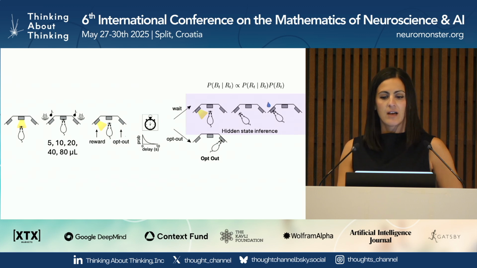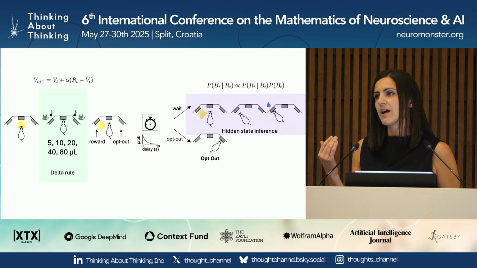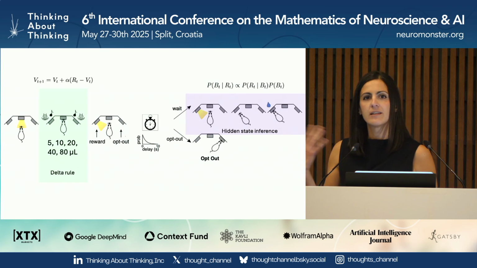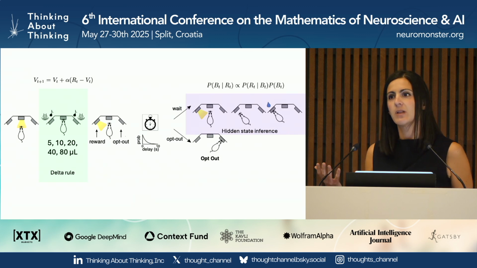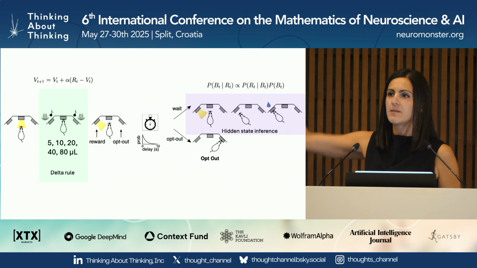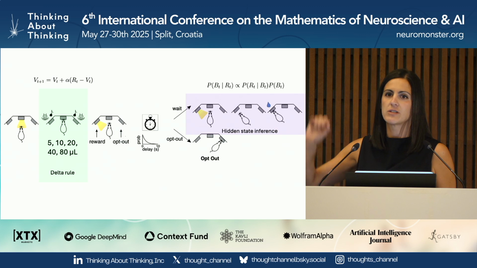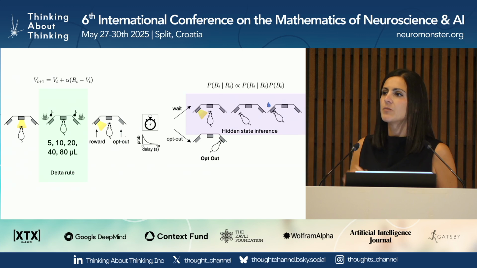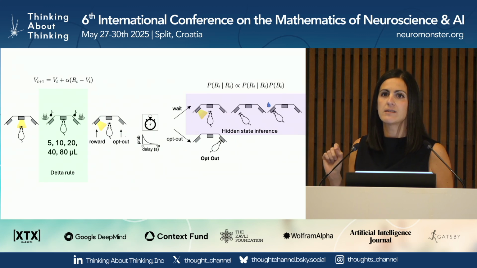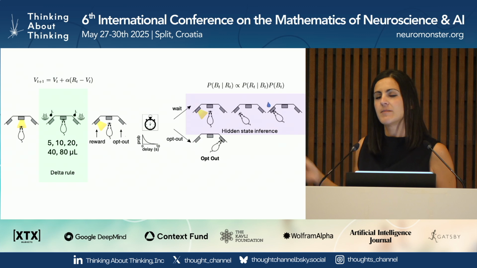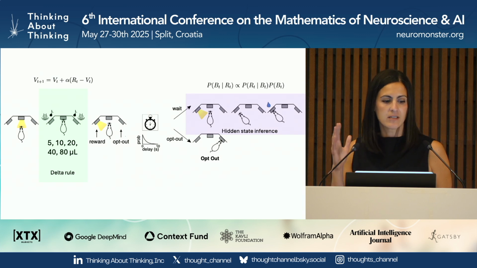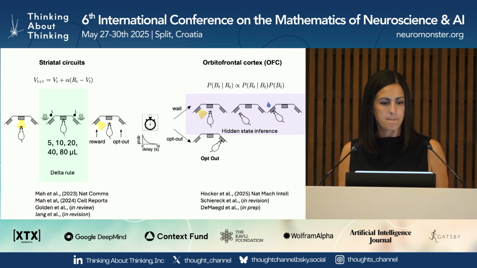I don't have time to get into it today, but I just want to mention, to this point about degeneracy, we also find that when rats initiate trials, their trial initiation times are also sensitive to the blocks, but they reflect a fundamentally distinct computation, which is a standard delta rule or a reinforcement learning rule, okay? If we were to just look at a very coarse level, we wouldn't be able to adjudicate between these. But using all of these higher dimensional readouts of behavior, it's very obvious that there are different underlying computations.